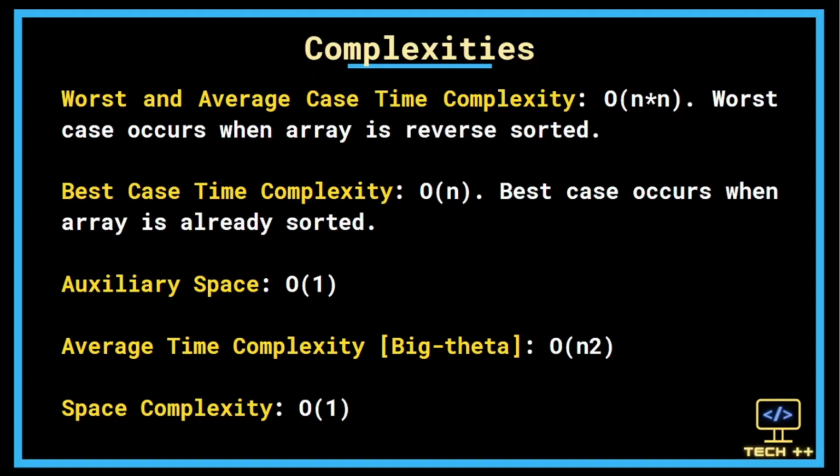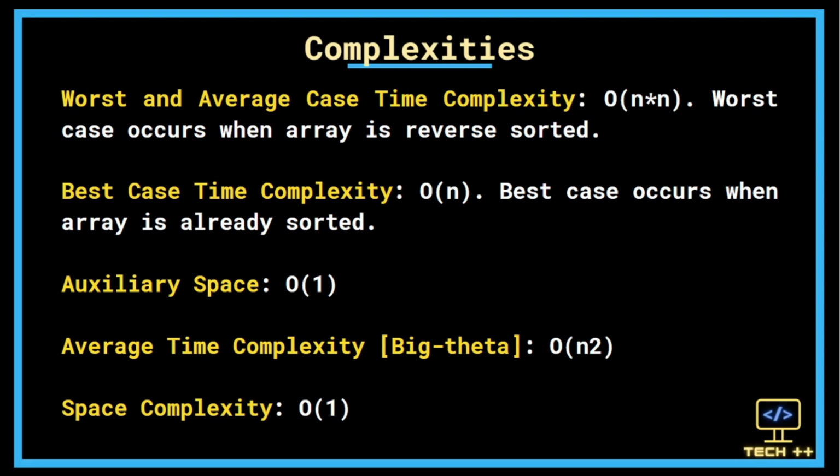Moving on to complexities, the worst and average case time complexity of bubble sort is big O of n square. The best case time complexity is big O of n. The best case occurs when the array is sorted. The auxiliary space is big O of 1.